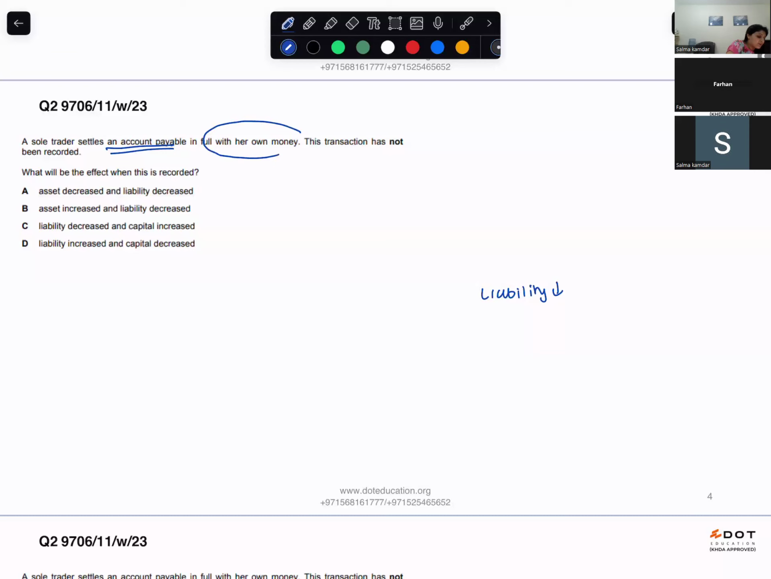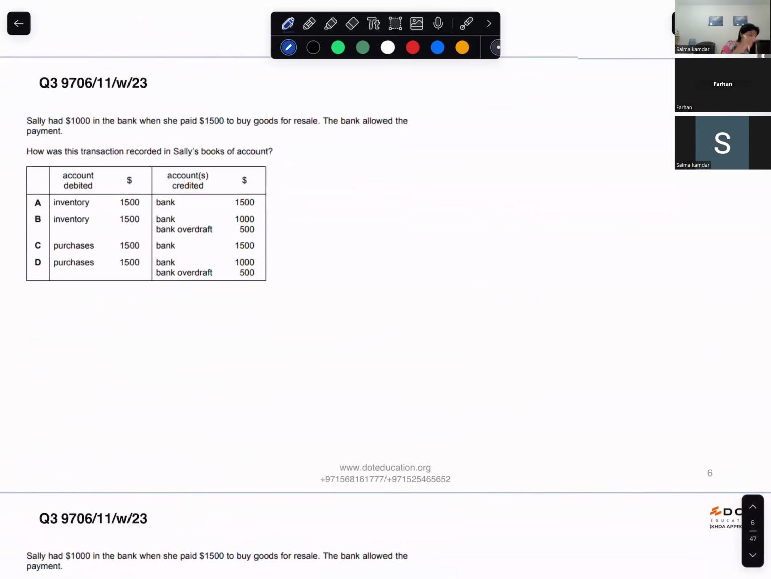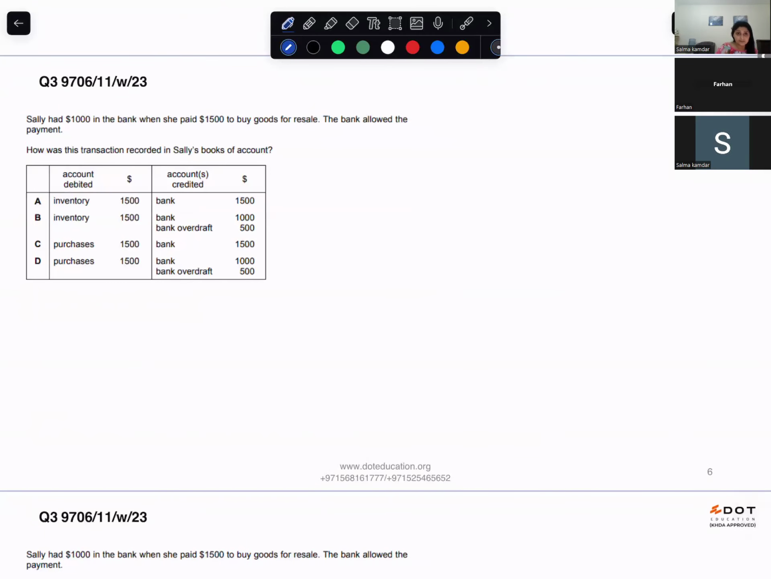If they've paid with their own money, that means the sole trader has brought in their own money. When you bring in your own money, it is called what? Capital. So capital will increase. So option C. Okay, go to the next one.